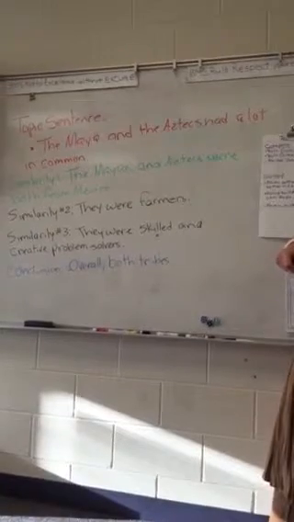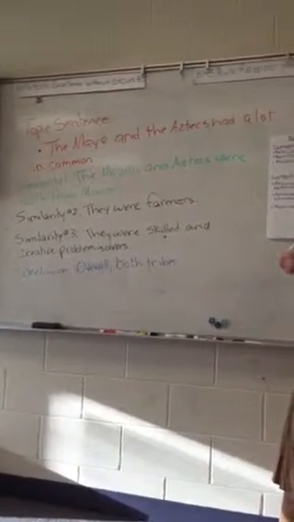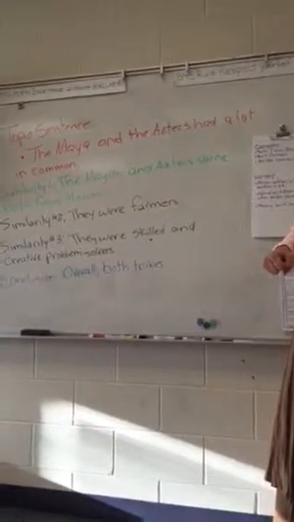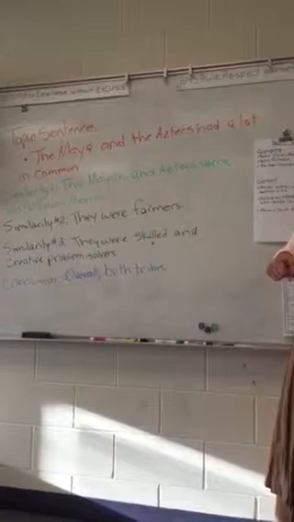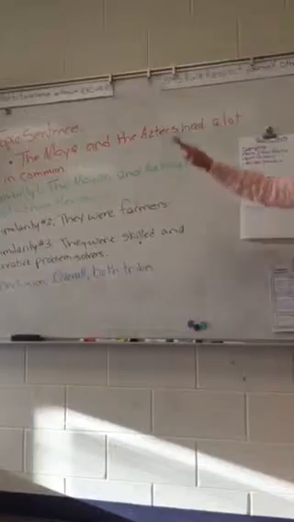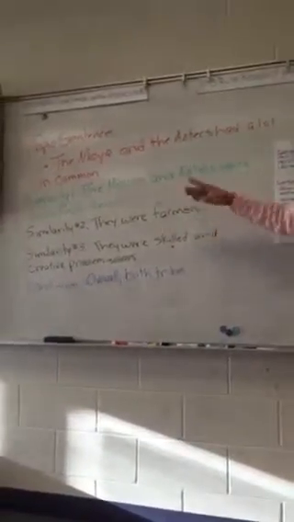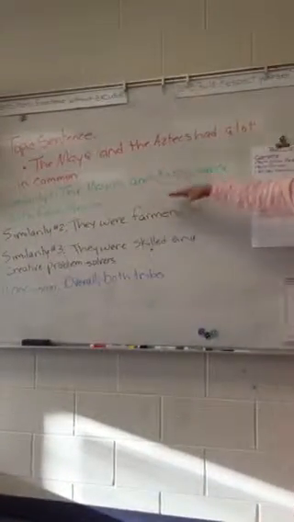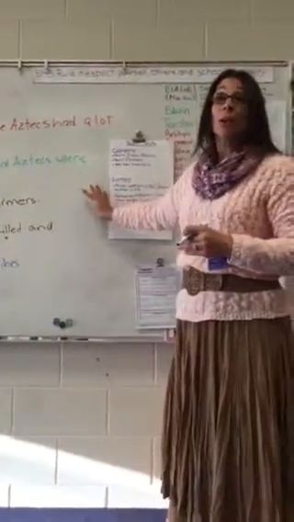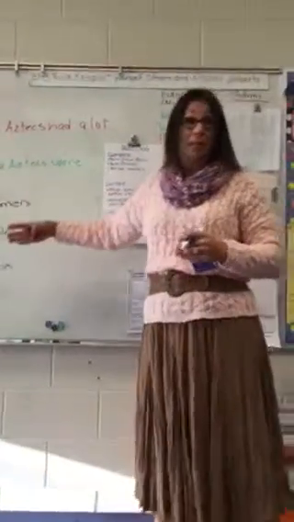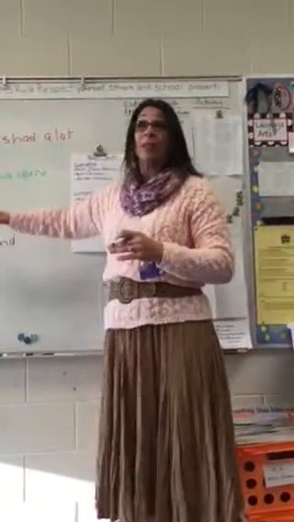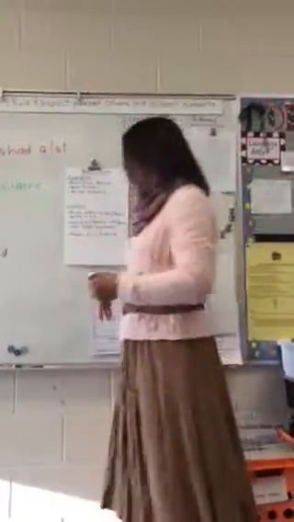Yes? I actually have another sentence. Okay, what is it? But with these sentences, these are only a few similarities from the Aztecs and the Mayans. Okay, you can specify that there's more. That's fine too. Remember, this is a creative process. In writing, it comes from you. So it doesn't have to be exactly the way we're putting up here. This is an example, but it's not the only way to do it. You can use your own sentences, your own topic sentence, your own conclusion sentence. These are just to give you an idea of what it could look like.